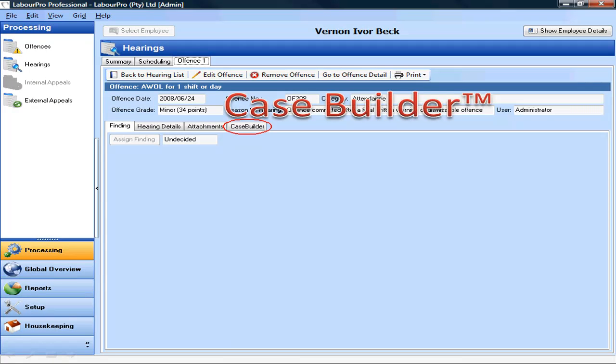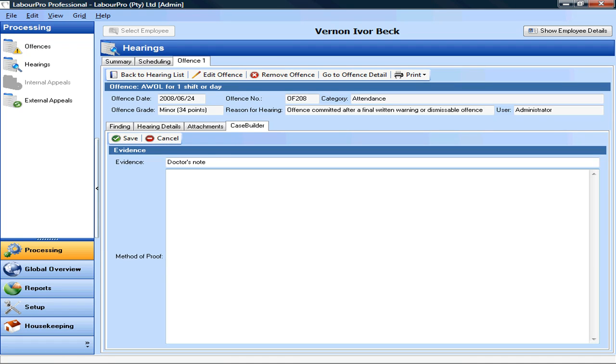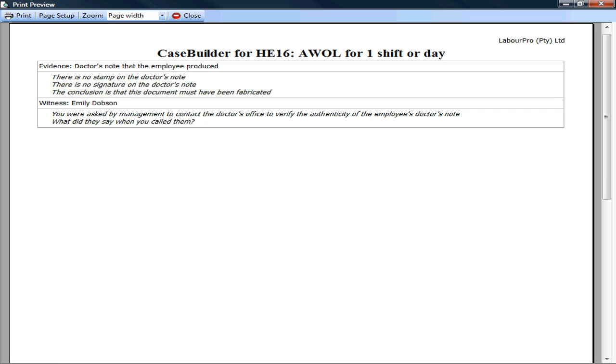LabourPro's Case Builder will assist your company to prepare for disciplinary hearings. This feature allows you to log information about all evidence and witnesses that are required to prove your case. This preparation will save you valuable time at hearings by keeping you focused on the facts, instead of being drawn into endless discussions that are irrelevant to the issues at hand. Once your case has been built, this can be printed and used at the hearing to deliver solid arguments.